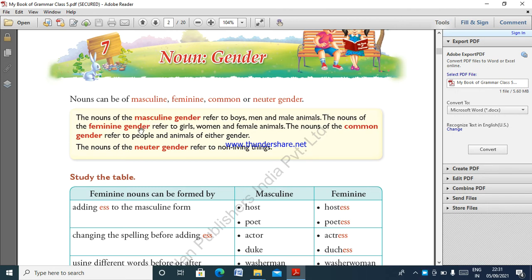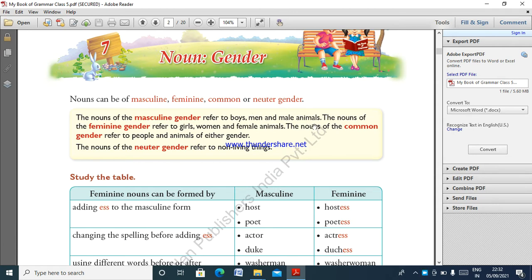And then feminine gender names female persons or animals: girls, women, female animals. That is the feminine. We call this category the gender, male and female. So when we talk about the name of a boy, a man, or male animals, that is masculine. And then feminine gender means girls, women and female animals. For example, mother, tigress, vegan, and girl.